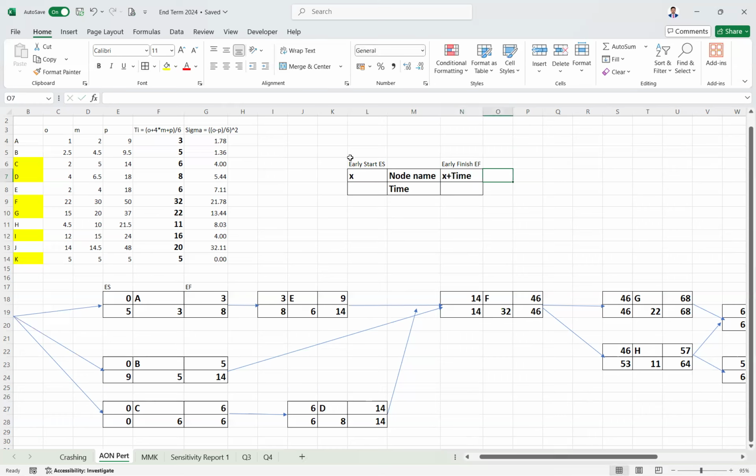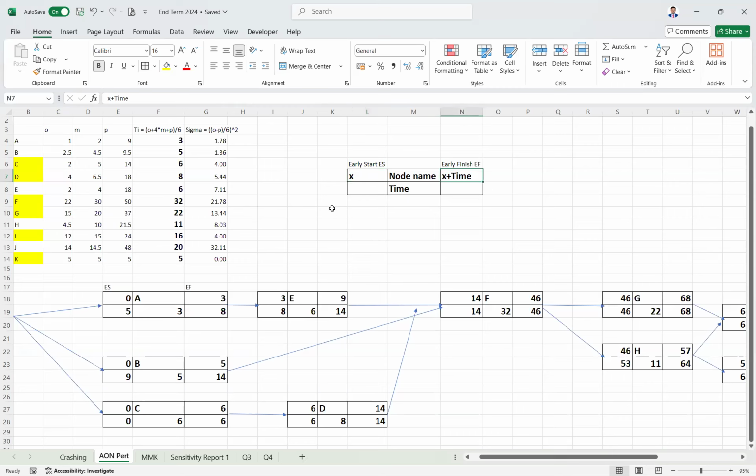If at 10 o'clock this has started, suppose our exam is at 10 a.m. and it takes 2 hours in duration, when will the exam finish? 10 plus 2, 12. At 12 o'clock our exam will finish. This is when we are moving forward. When you're moving forward, you know the start time. You're moving in this direction, so you know the start time, then you calculate the finish time.